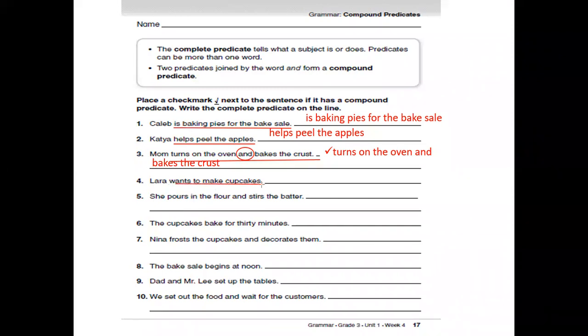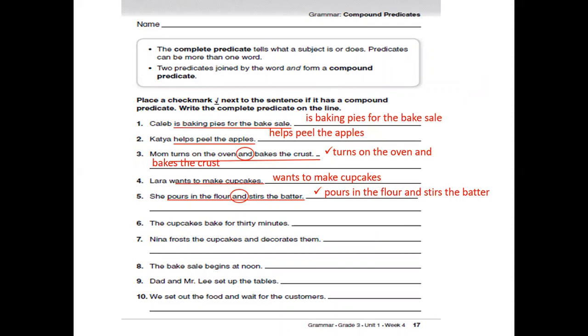Wants to make cupcakes is the predicate. She pours in the flour and stirs the butter. Here is the predicate. She is the subject, of course, but we found the word "and" here. So it is a compound predicate. So we should put a tick in front of it.